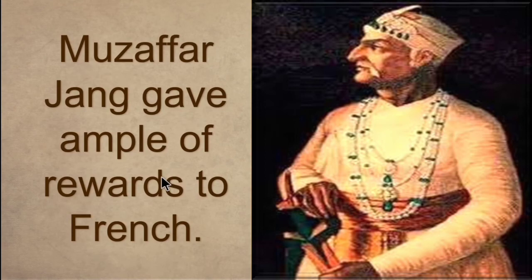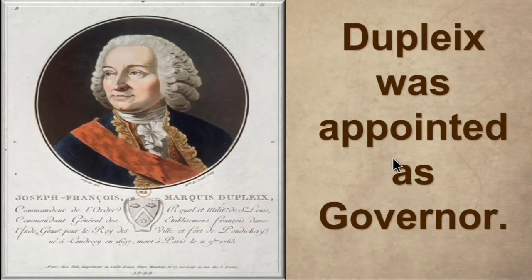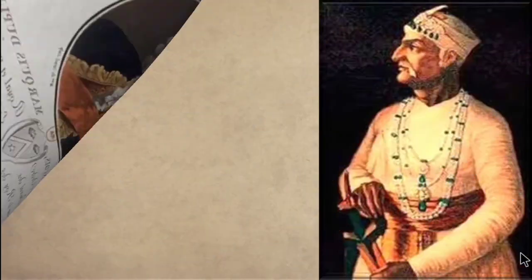Then he gave ample rewards, gifts, to the French. Then Dupleix was appointed as governor in the Carnatic region and Hyderabad region.